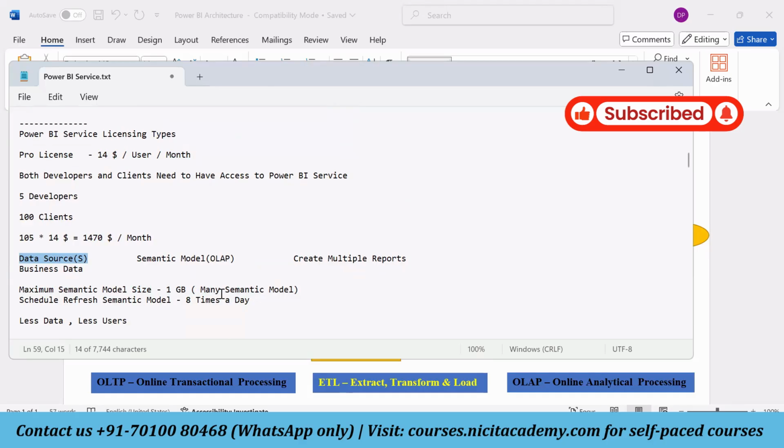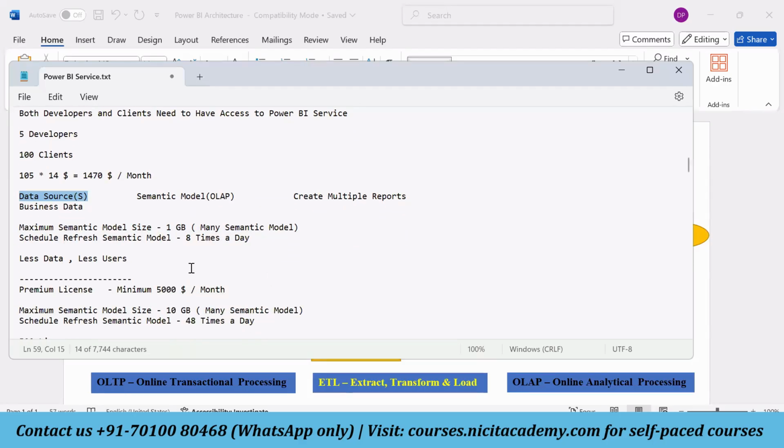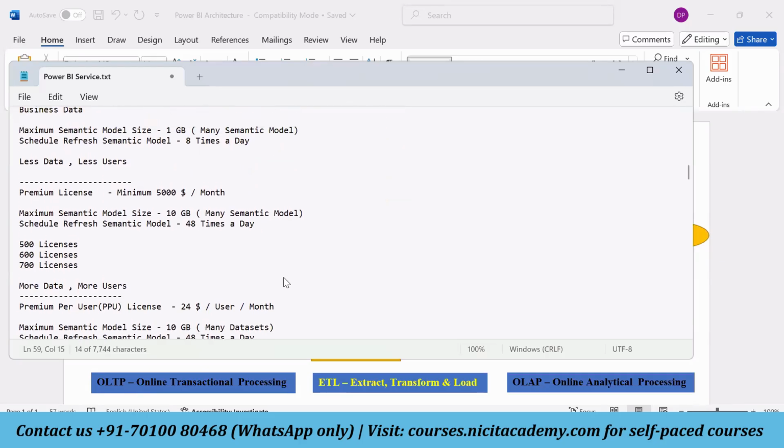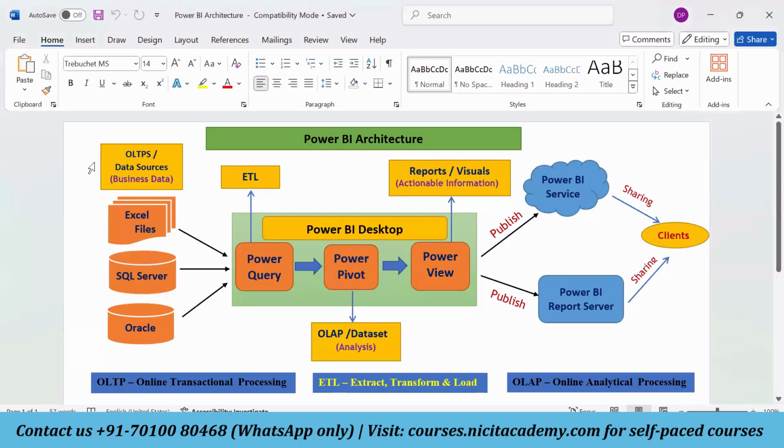So what I mean to say here is, so maximum data set is, so who will be using this? Okay, before that, let's imagine. Okay, let me tell you something here. So let's try to understand here, guys, clearly.